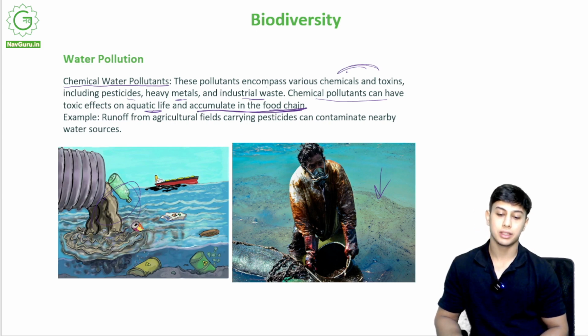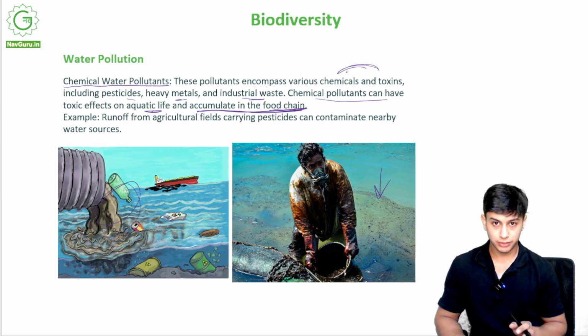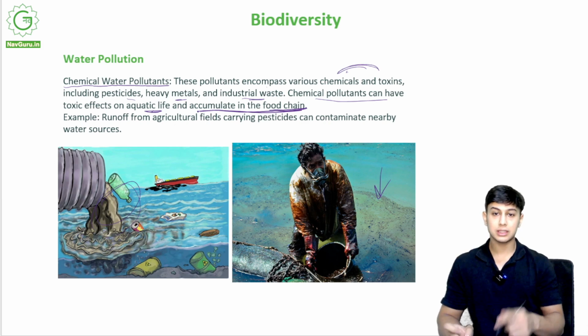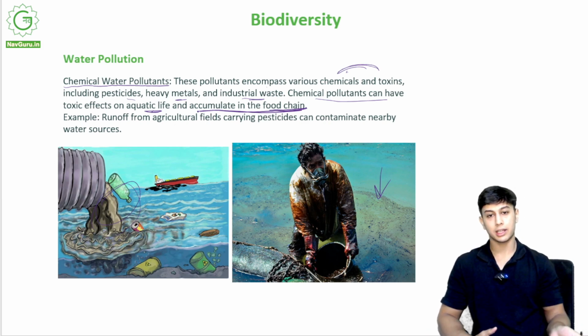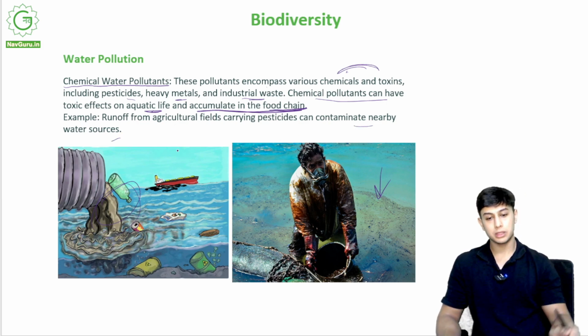From agricultural fields, for example, it rains in an agricultural field, and there were a lot of insecticides and pesticides put in the field to protect the crop. Now those will wash off, go into the rivers and ultimately to the oceans, right? Now these insecticides will harm the aquatic life again. So this will ultimately harm us humans.